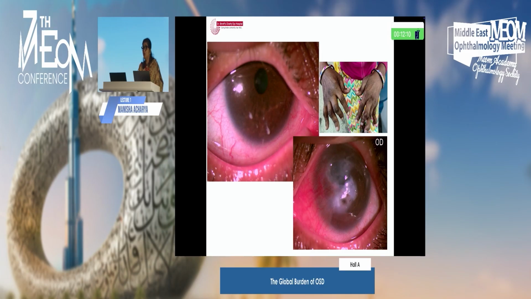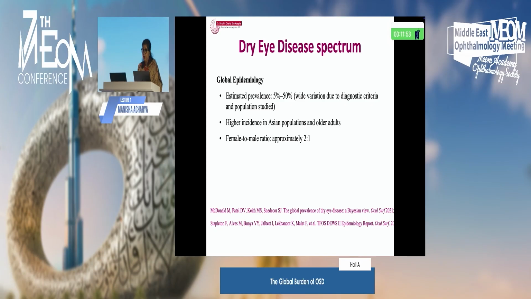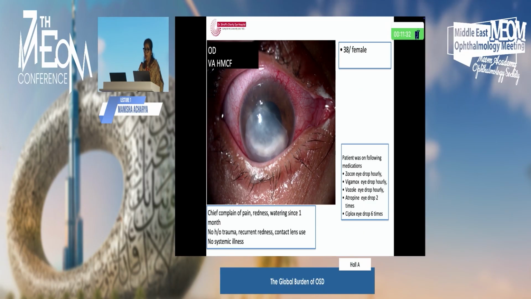Sometimes it's very obvious, as you can see in this case, bilateral involvement with the bony problems there, and it's an obvious case of rheumatoid arthritis. Other bilateral involvement can be because of other systemic conditions like SLE and Wegener's. If you look at the spectrum and the global burden, the estimated prevalence is 5 to 50%, a wide range due to diagnostic criteria and population studied. There is higher incidence in Asian populations and older adults, and the female to male ratio, as we just said, is approximately double.